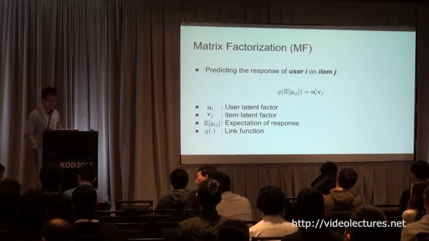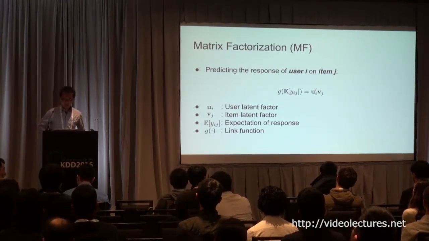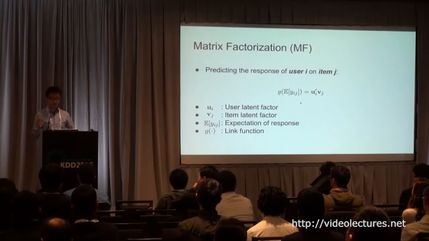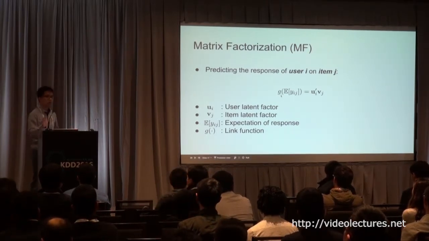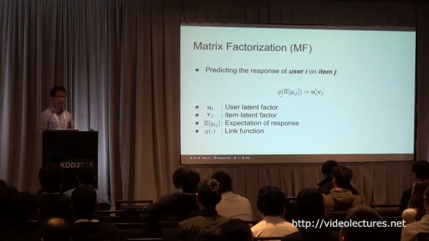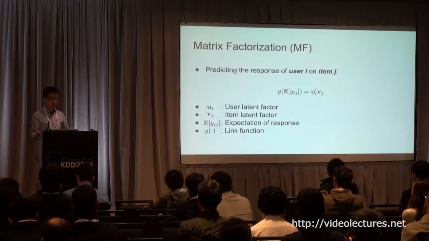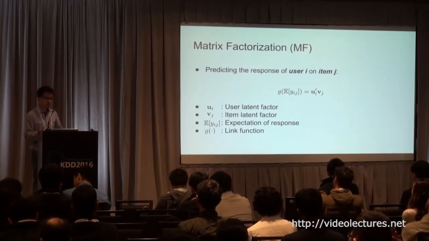There are a few other alternatives, like matrix factorization. We formulate matrix factorization slightly differently from the traditional formulation in that we also use a link function here. This is to say that matrix factorization doesn't necessarily need to be an alternating least squares based approach. It doesn't need to use a square loss function. It can be a logistic loss, a hinge loss, or Poisson based.